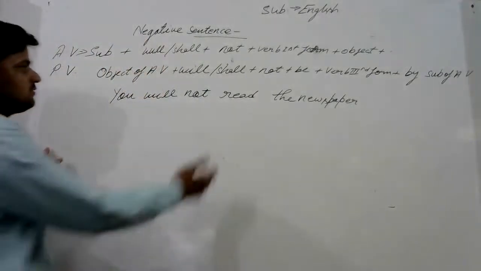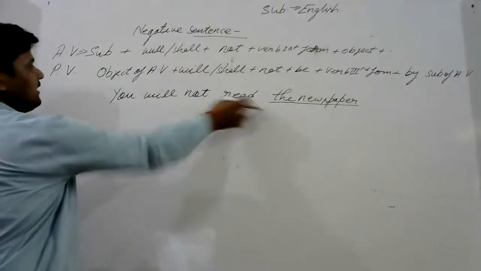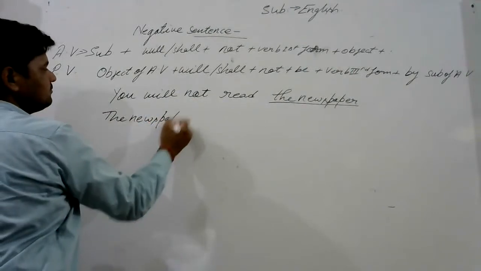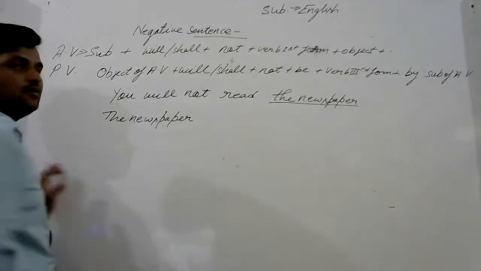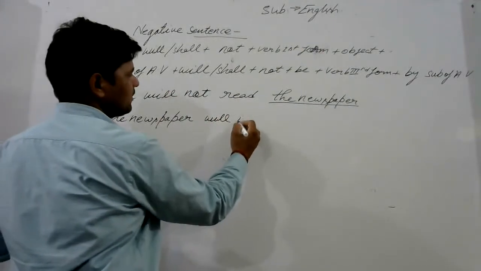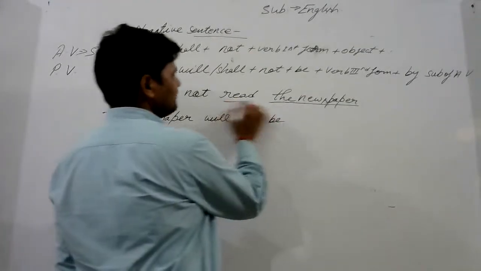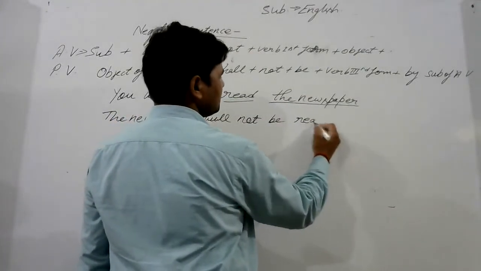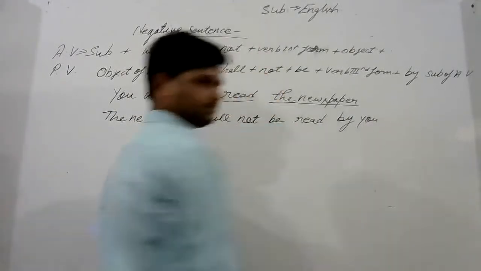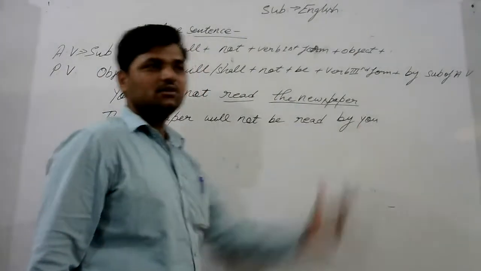So at first, the newspaper is the object here, and you write at first the newspaper. The newspaper, and according to the newspaper, will not, according to the rule, be, and the third form of read, read, by you. The newspaper will not be read by you.